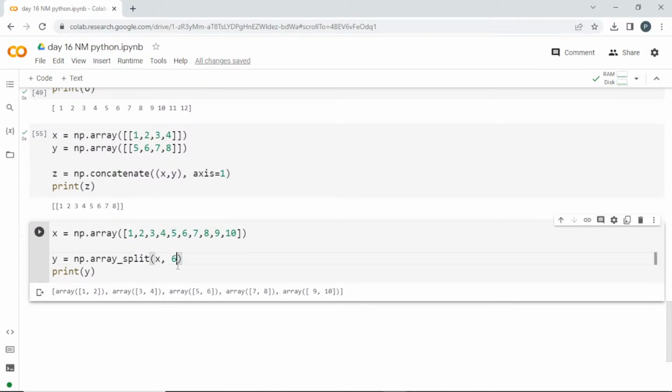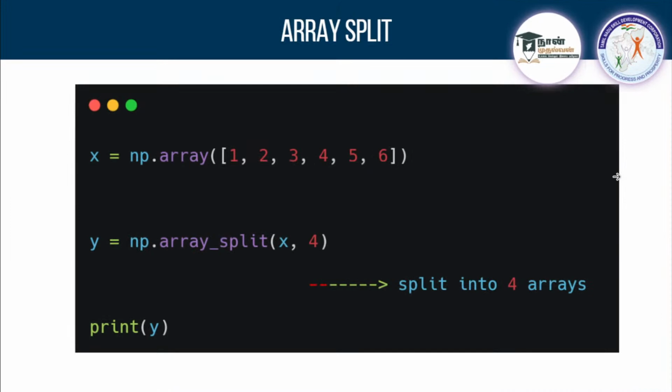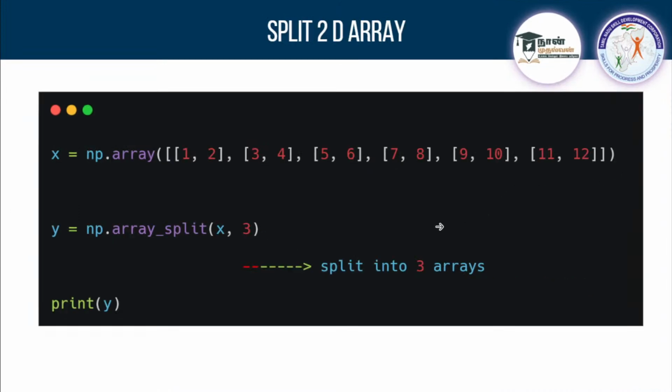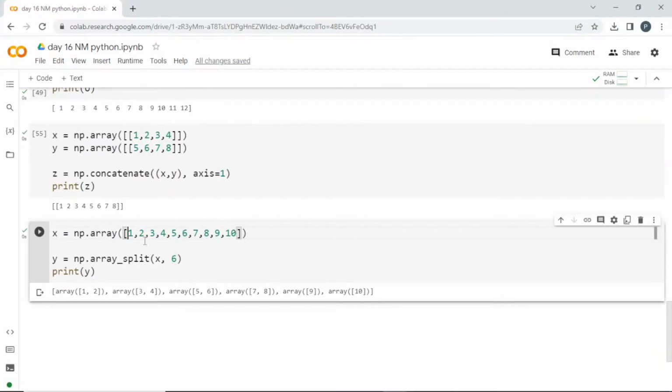You can split this into 6 also. So it will try to accommodate, fit, and then give you the result. See here, the first arrays got 2 elements, 2 elements, 2 elements, and here also 2. The remaining 2 have only 1 element each. So here we have 10 elements in total, and we are trying to split it into 6. So it will try to accommodate the most and then give you the result. So how will you split a 2D array? You can do the same for a 2D array also. Let me store 1, 2, 3, 4.